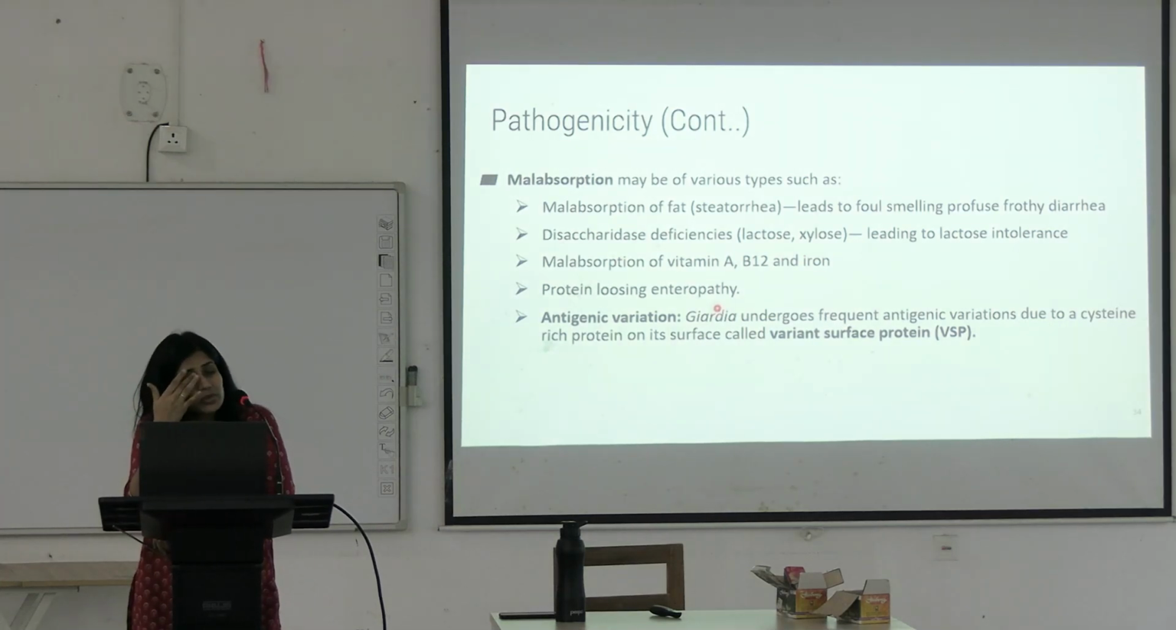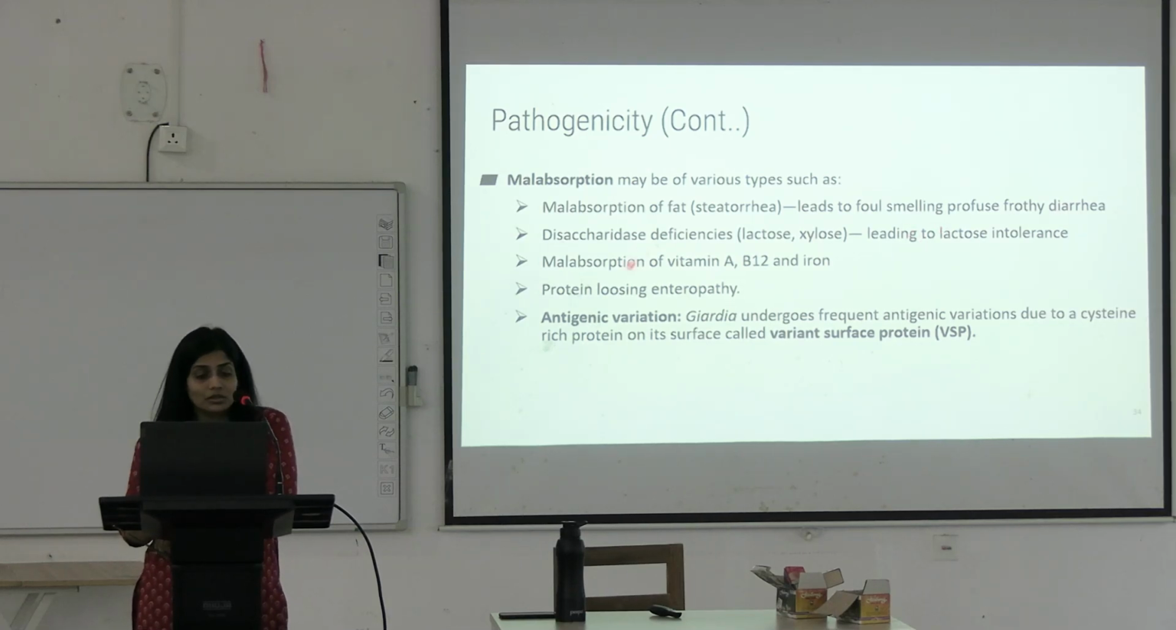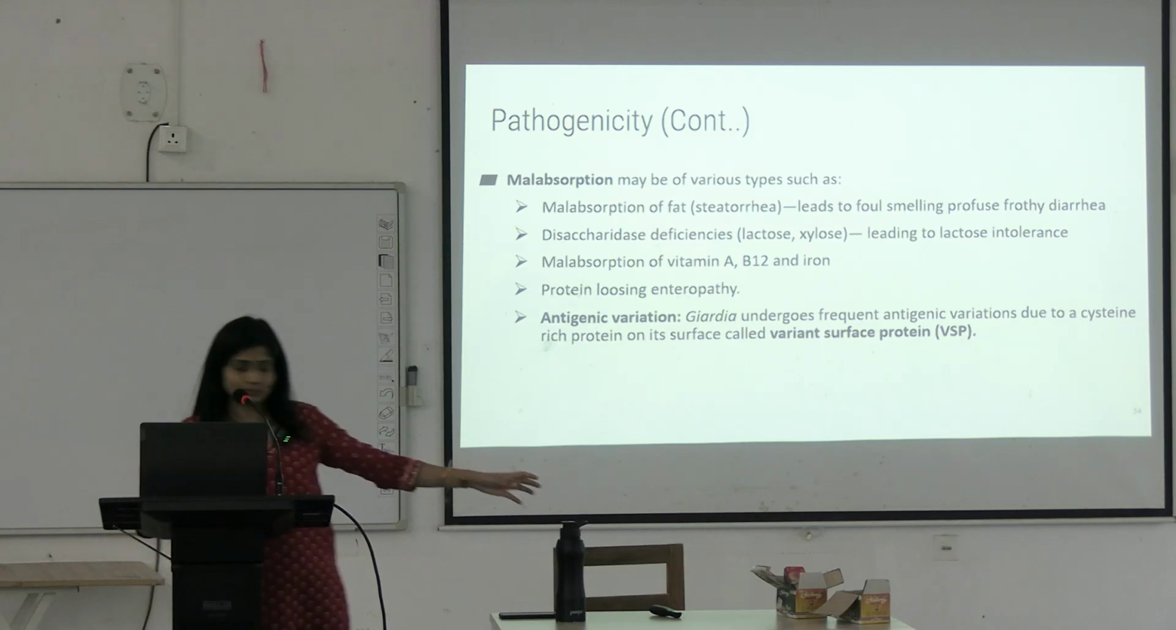How will you see malabsorption through the stool sample? You will see that there is foul smelling, profuse, frothy diarrhea. Also, there is malabsorption related to vitamin A, B12 and iron. So the patient will develop lethargy, tingling, nerve numbness, all these symptoms. There is antigenic variation that is observed in Giardia, which is exhibited by variant surface protein.